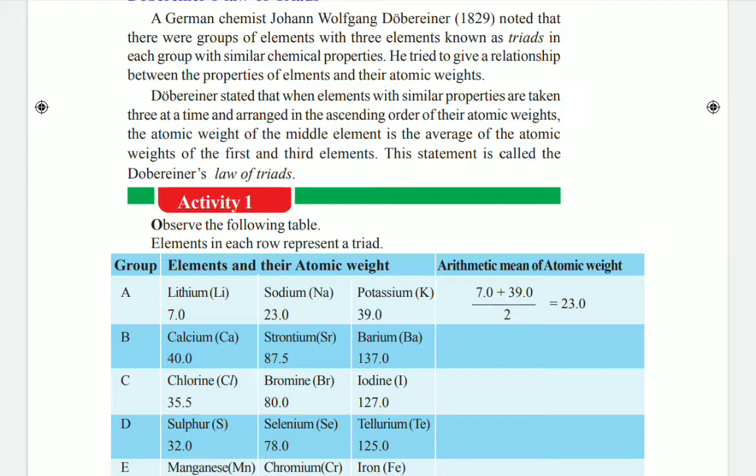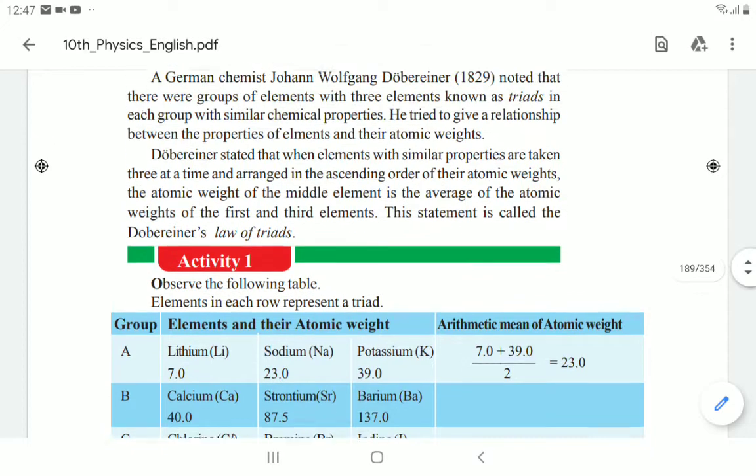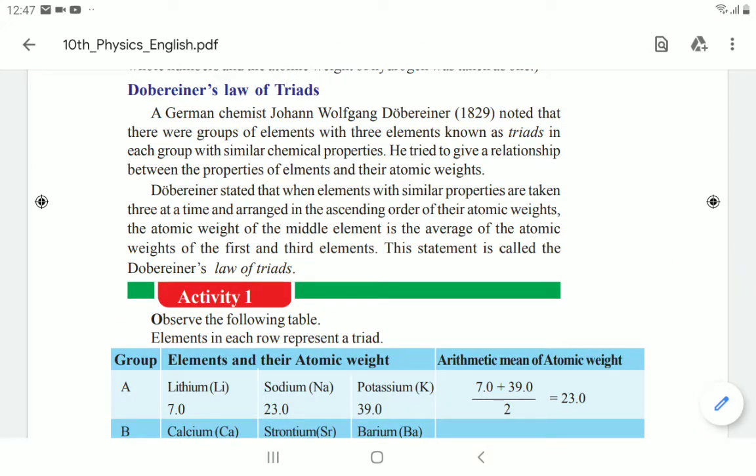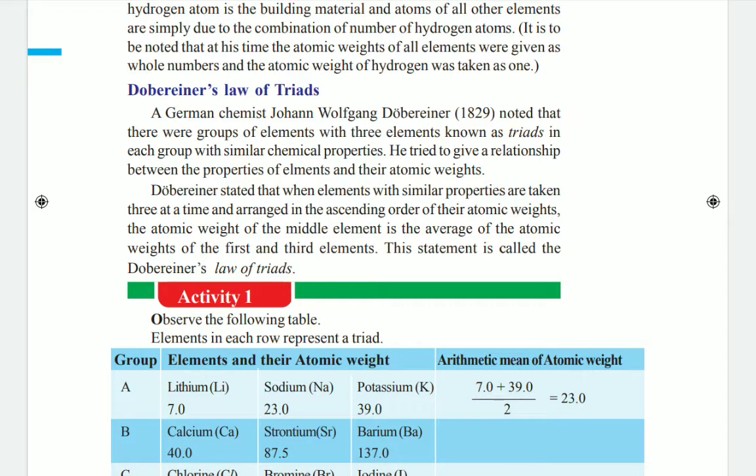Okay, so he tried to give a relationship between the properties of elements and their atomic weights. According to the atomic weights of those 3 elements, he wanted to give one relation between them. A group of these 3 elements is called a Döbereiner triad. Döbereiner stated that when elements with similar properties are taken 3 at a time and arranged in ascending order of their atomic weights, the atomic weight of the middle element is the average of the atomic weights of the first and third elements. This statement is called Döbereiner's law of triads.